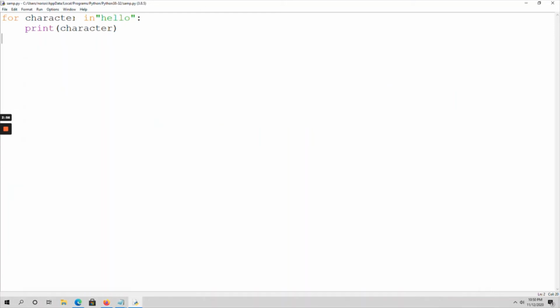Next here I am taking a variable element, and instead of a string, I am taking the sequence as list elements. Now I am just going to print the element.